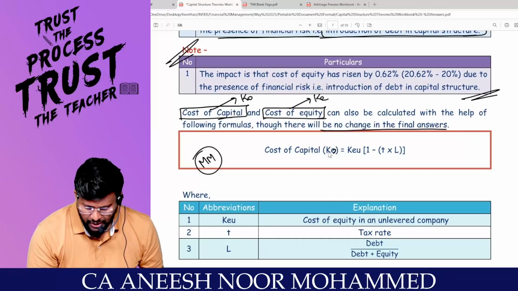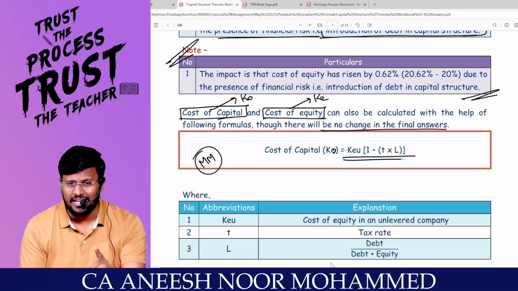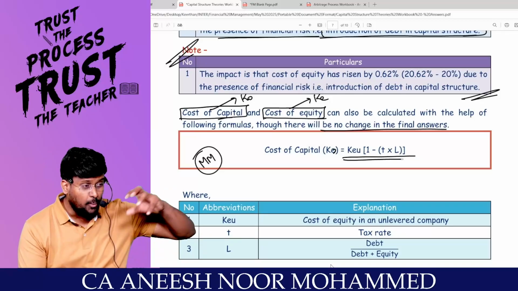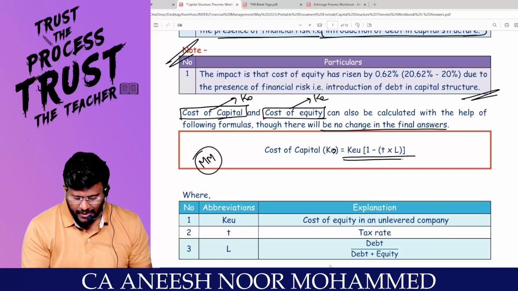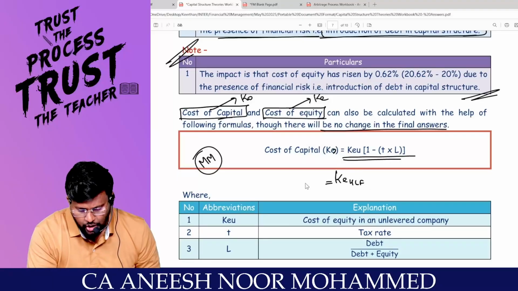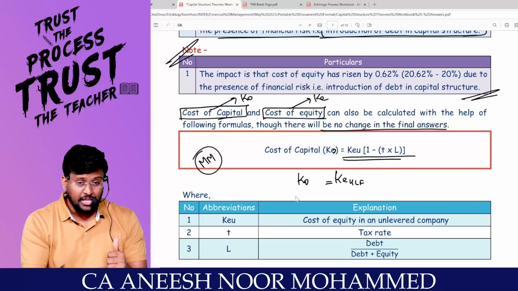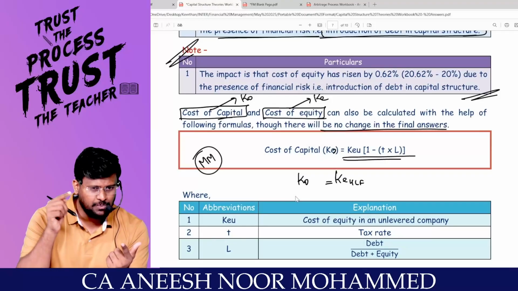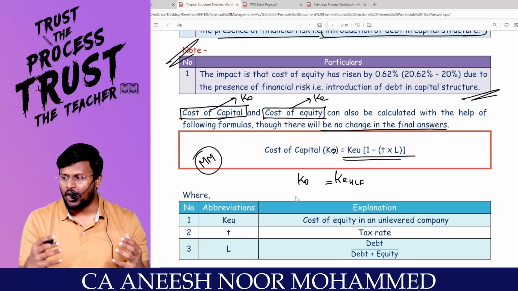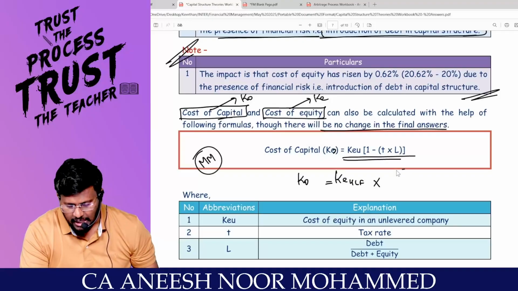MM said that cost of capital, that is KO, is equal to KE of an unlevered firm. If there is no tax, the value of the levered firm is equal to the value of the unlevered firm, and KO of the unlevered firm is equal to KO of the levered firm. But if there is tax, because of the tax shield, the value of the levered firm will increase. That means KO of the levered firm decreases. That's why the formula has into 1 minus TL.